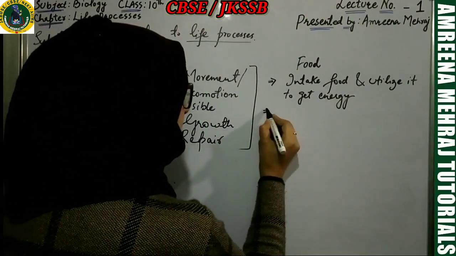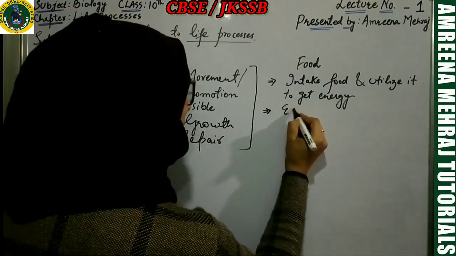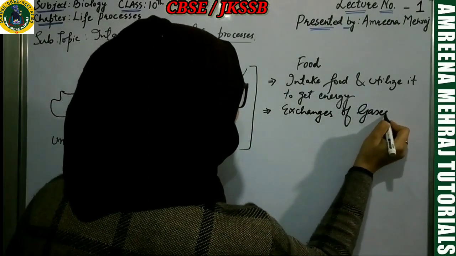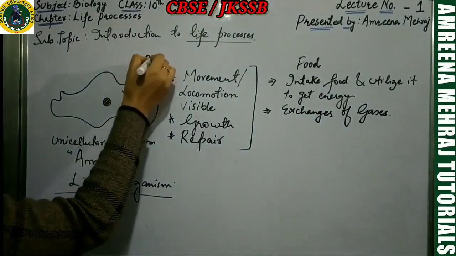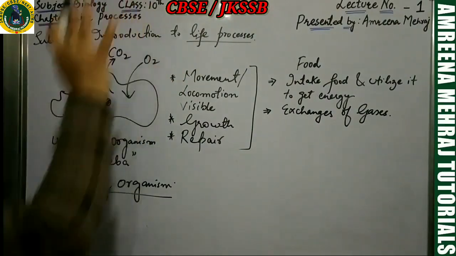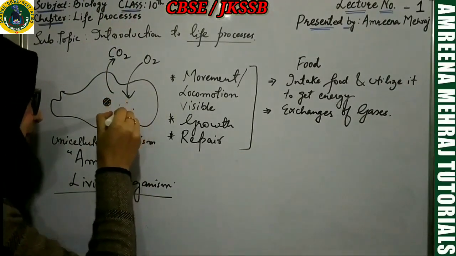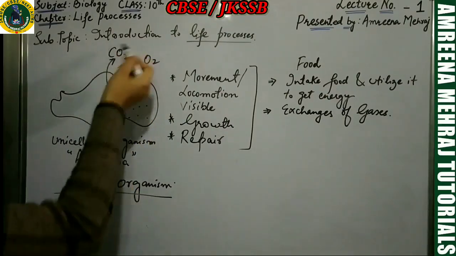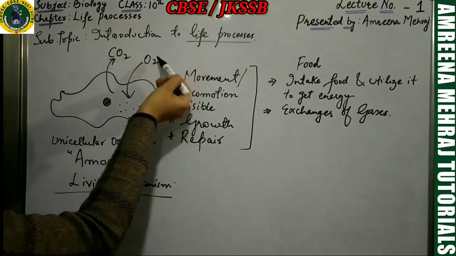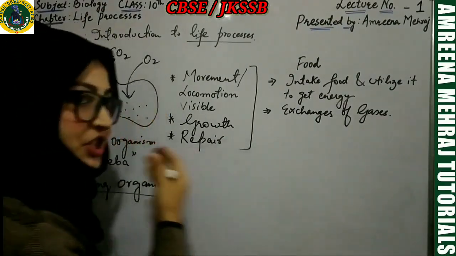Okay, let me tell you. Does amoeba require oxygen? Answer is yes. So amoeba is performing exchange of gases. It's taking up oxygen from outside. It's releasing carbon dioxide outside. Where this carbon dioxide is coming from is basically amoeba's internal processes generating carbon dioxide. So amoeba is performing what? Exchange of gases. It's taking up some gas, it's releasing some gas. So this is also a process which amoeba is carrying out.